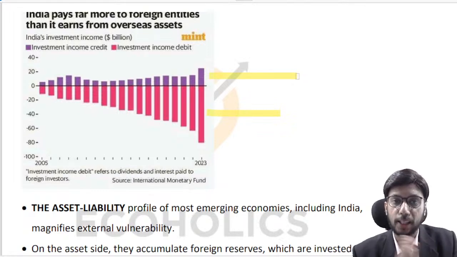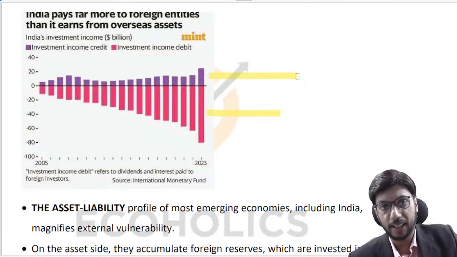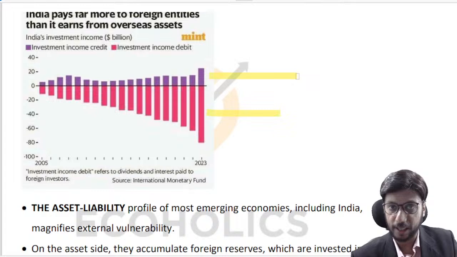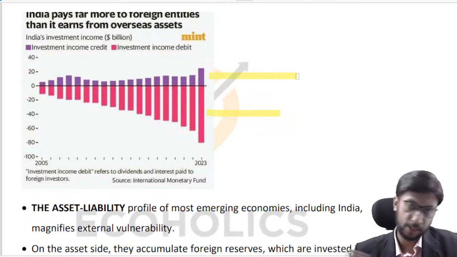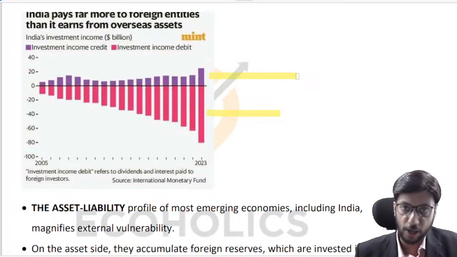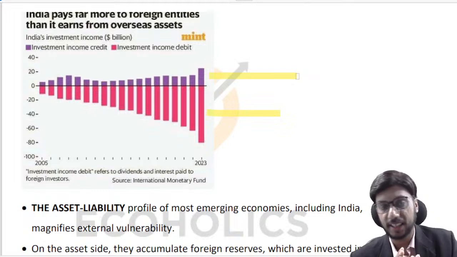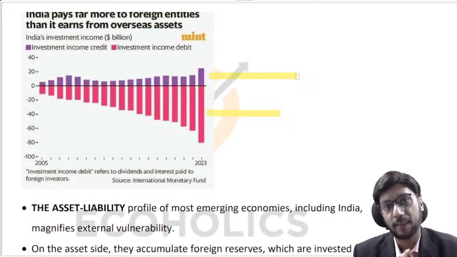So investment income credit means that you have invested abroad, you are generating an income abroad, and that income is getting credited from abroad into India, right? That is happening, but it is very small. Compare that with investment income debit. Foreigners have invested in India. Let's say they are owners of land, factories and enterprises in India. They are generating income in India, and that income is getting repatriated abroad. So some amount of money is coming into India through this channel, but a lot of money is flowing out of India through this channel, right?